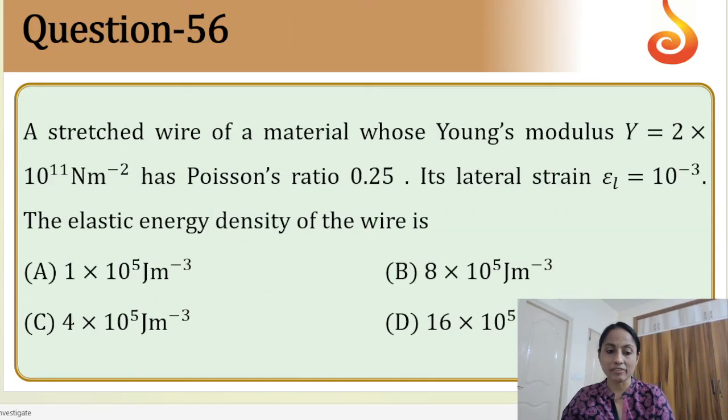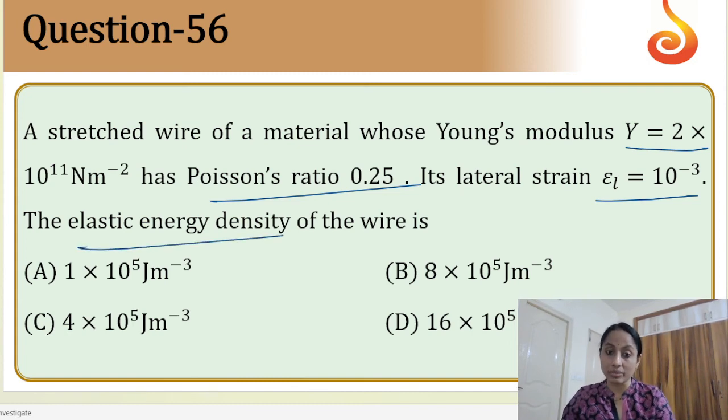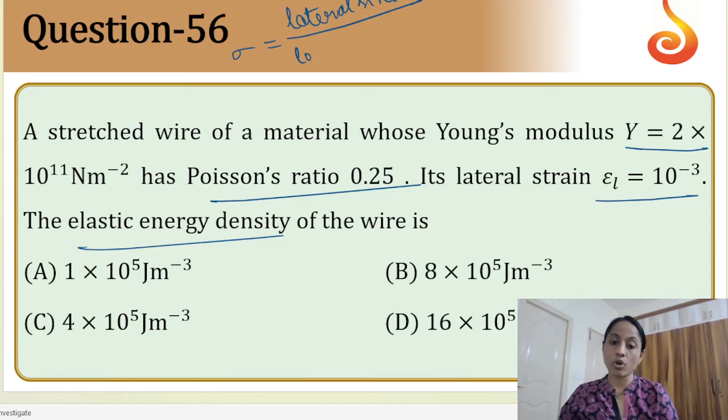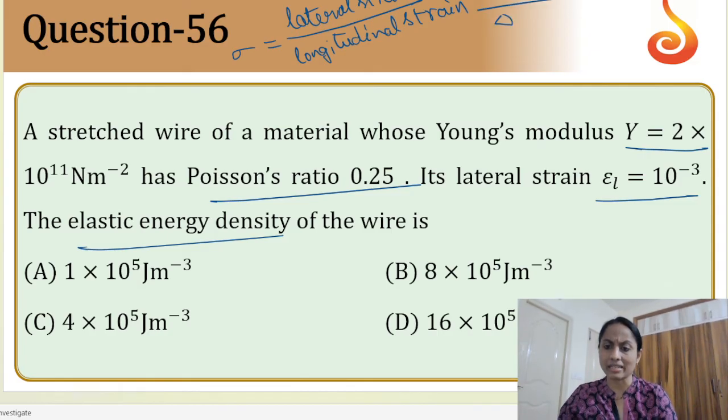Now moving on to question 56. A stretched wire of a material, Young's modulus value given here, Poisson's ratio given, lateral strain is given, and we need to find the elastic energy density. First of all, do you remember the formula of Poisson's ratio? It is lateral strain by longitudinal strain. Lateral strain by longitudinal strain. The other formula is delta D by D by delta L by L.